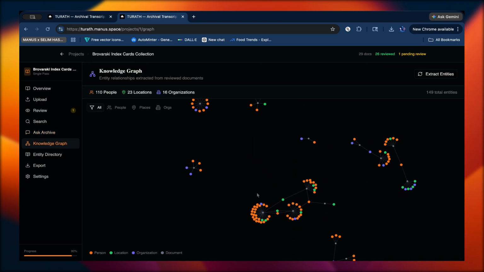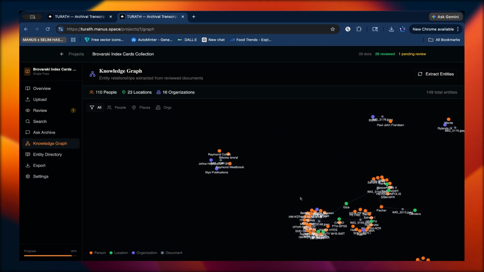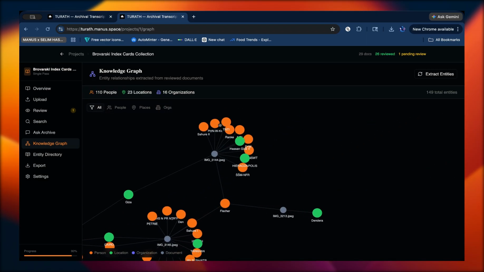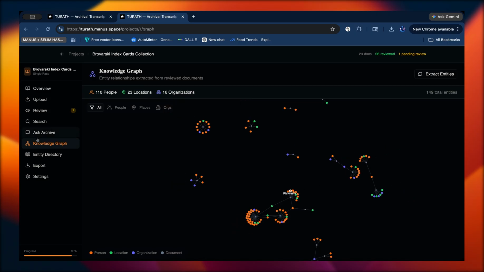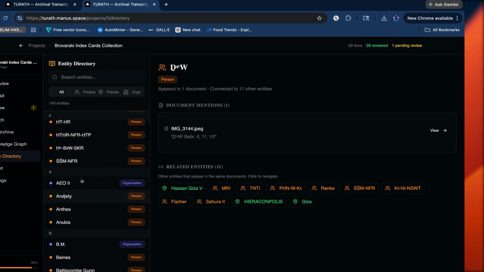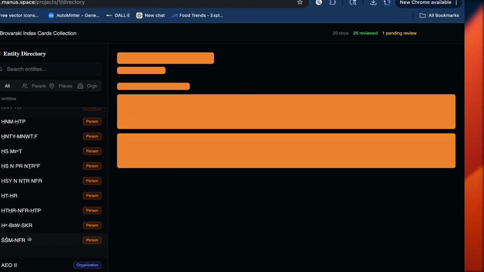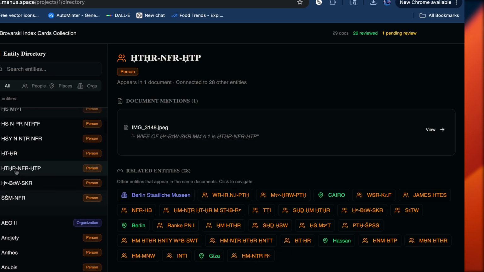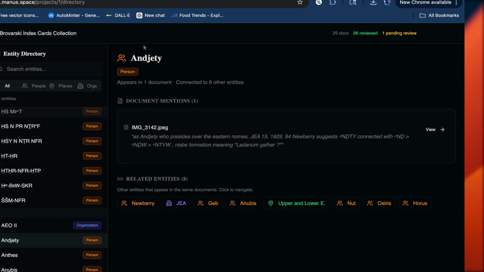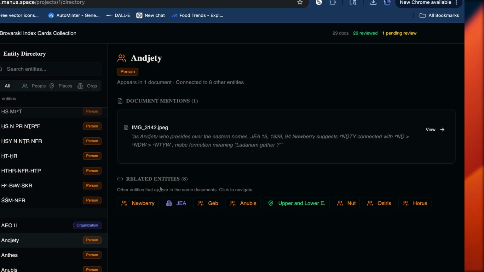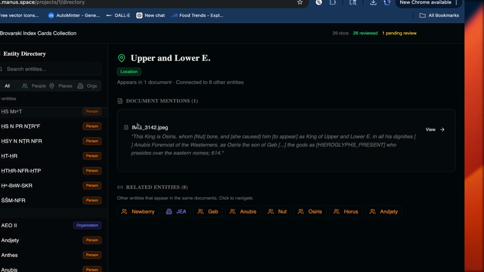And then to view the different connections between the entities in the cards, the AI extracts all the different entities, so people, locations, and organizations, and it creates a knowledge graph and a directory of these entities. Unfortunately, the problem is that it thinks some of these titles are actual people, based off the cards. But if I go here, I can see why it thinks it's a person. I can go to all of the related entries, like Upper and Lower Egypt.